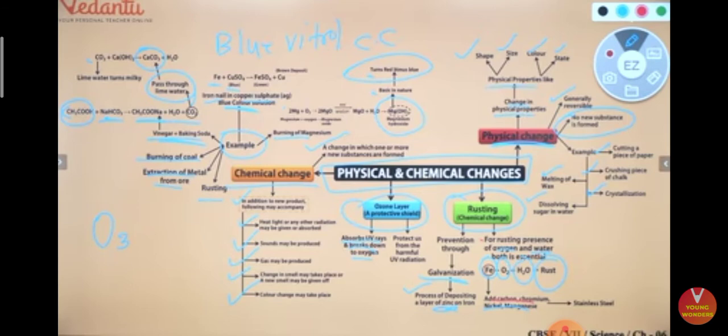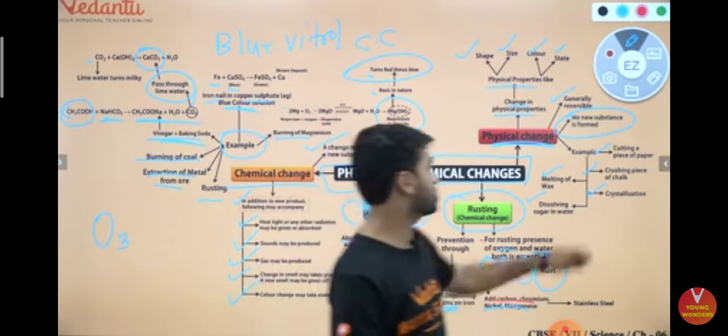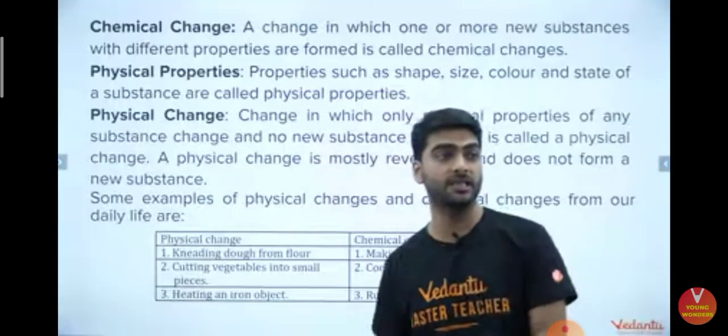We are protected from the UV rays by the ozone layer, which is a layer in the stratosphere, and it is nothing but O3. So it protects us from the harmful radiations of the sun. So guys, that is all about physical and chemical changes. Now let us learn some important terms in this chapter.